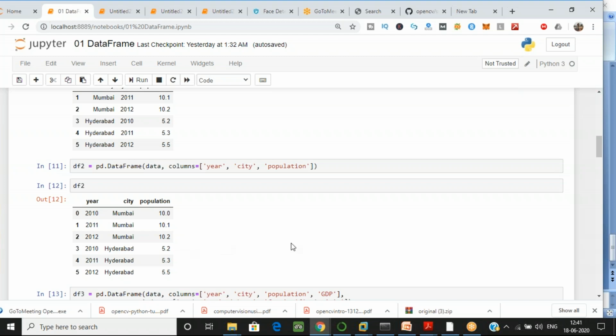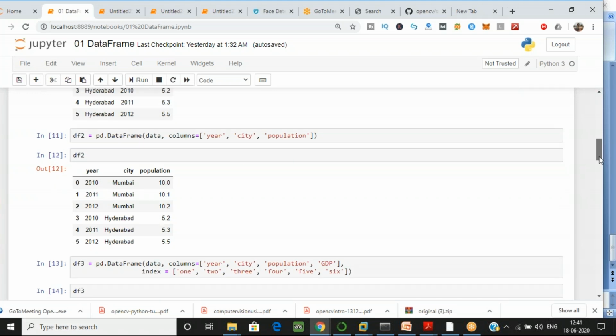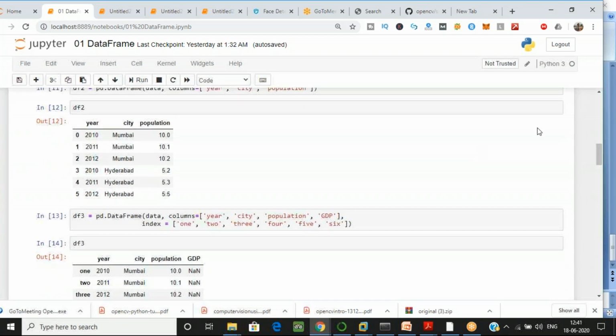Yeah, that's good. Next, the task I gave you was that you have to add one column over here, with the name GDP, right? Either you can do it in that same value also, but here I have done it in another data frame. There are two ways, in that value also, but yesterday we did it in the same. So I have created another data frame for that.